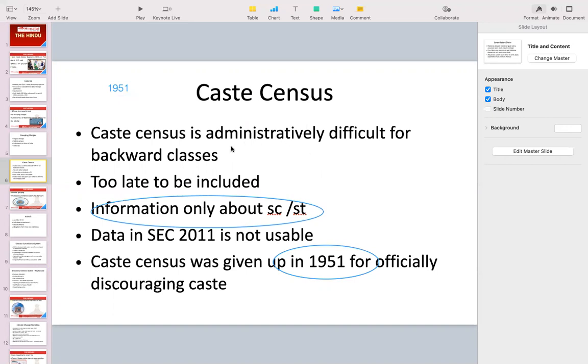The government has told us that we will not be including any caste related data apart from SC and ST. Do remember that. They are saying it is administratively difficult and now it is too late to be included. They have already created the questionnaires which people will be taking door to door in order to collect the information. Okay. So the caste census is the caste related information, and the OBCs or backward classes will not be included in this one.